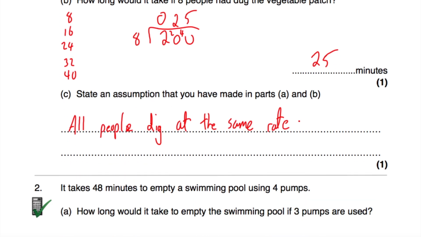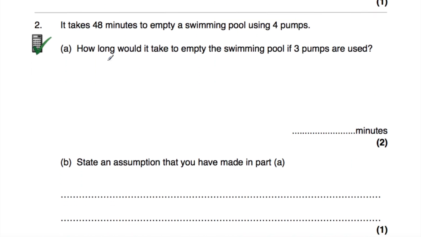Okay, let's look at our next question, question number 2. Question number 2 says it takes 48 minutes to empty a swimming pool using 4 pumps. So if there's 4 pumps, it takes 48 minutes to empty the swimming pool of all the water. And part A says, how long would it take to empty the swimming pool if 3 pumps were used?